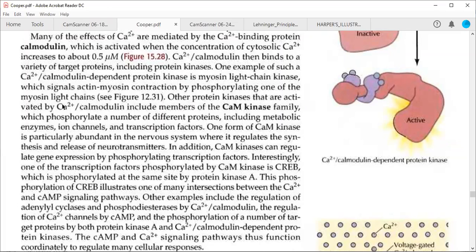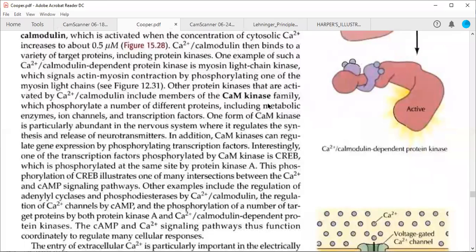Other protein kinases that are activated by calcium calmodulin include the members of the CAM kinase family, which phosphorylate a number of different proteins, including metabolic enzymes, ion channels, and transcription factors. One form of the CAM kinase is particularly abundant in the nervous system, in your neurons also, where it regulates the synthesis and release of neurotransmitters. Underline this. So one example is how the CAM kinase will work in your neurons. It is going to control the synthesis and release of neurotransmitters. In addition, CAM kinase can regulate gene expression by phosphorylating transcription factors.